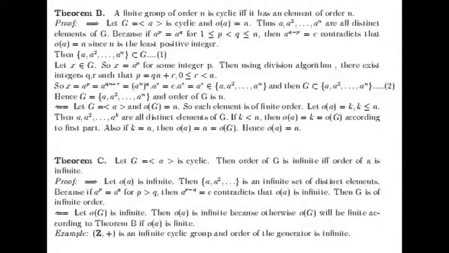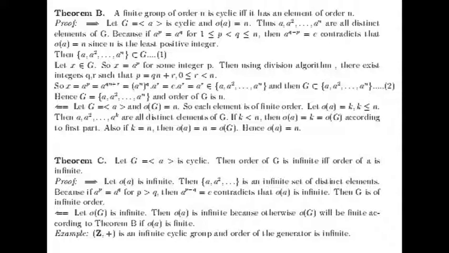For the first way, let us consider that the order of an element a is infinite. That means the collection a, a squared, a cube, and so on is an infinite set of distinct elements, because if in any case a to the power p equals a to the power q for some integers p greater than q, then we can find a to the power p minus q equals e, which contradicts that the order of a is infinite. That means G is of infinite order. This is the first part.